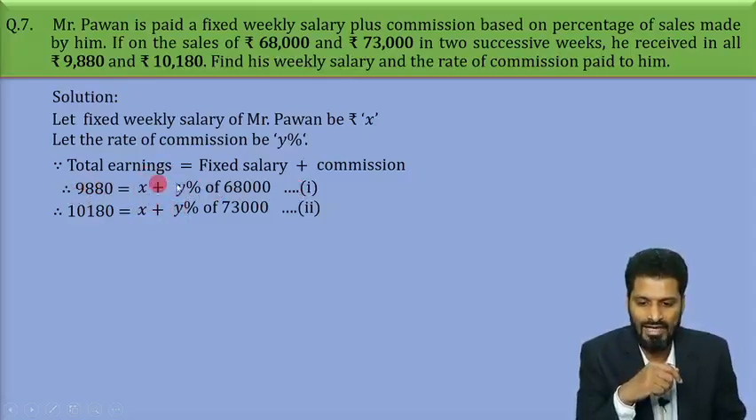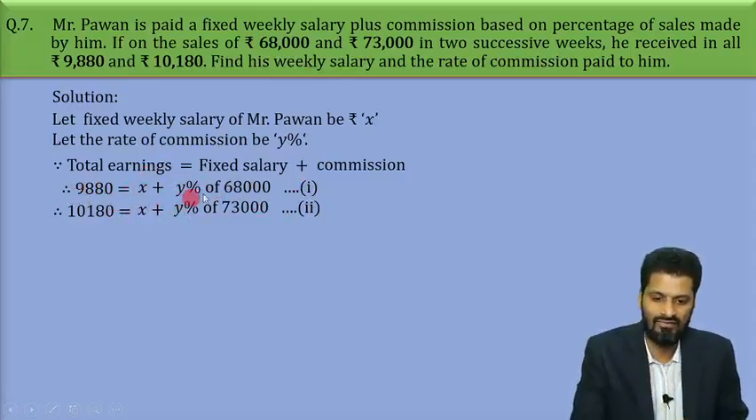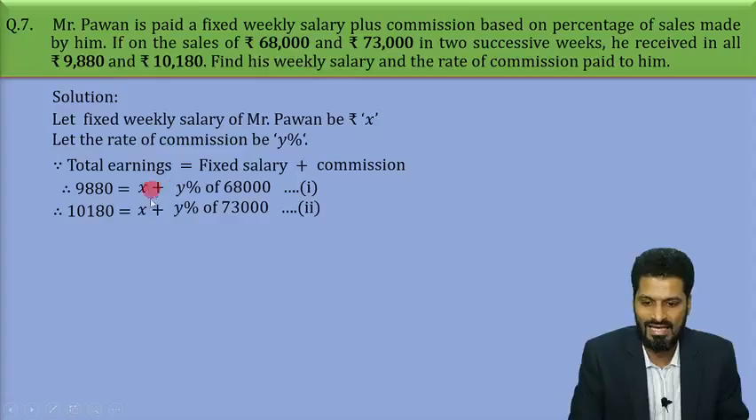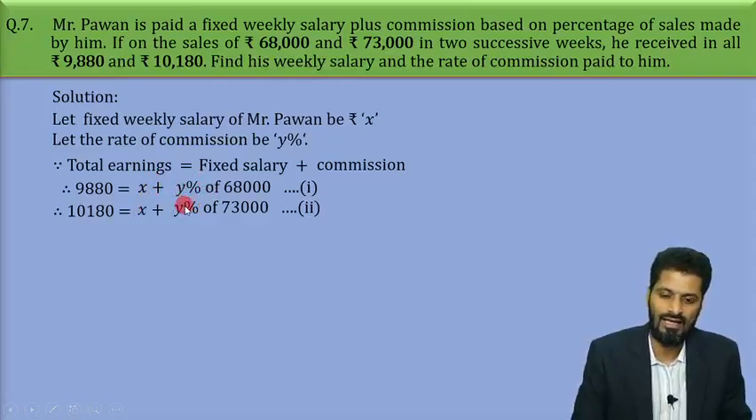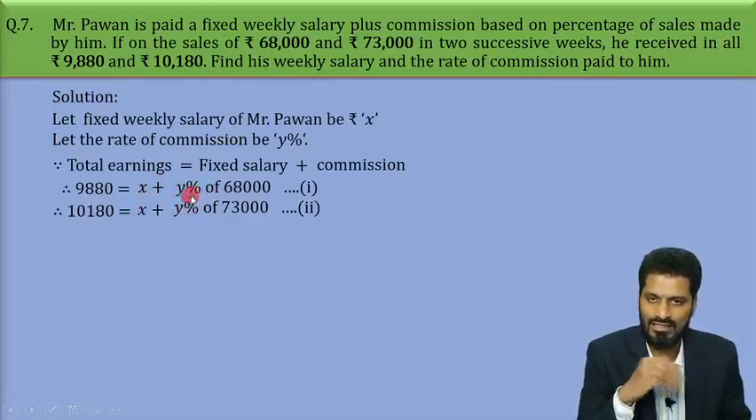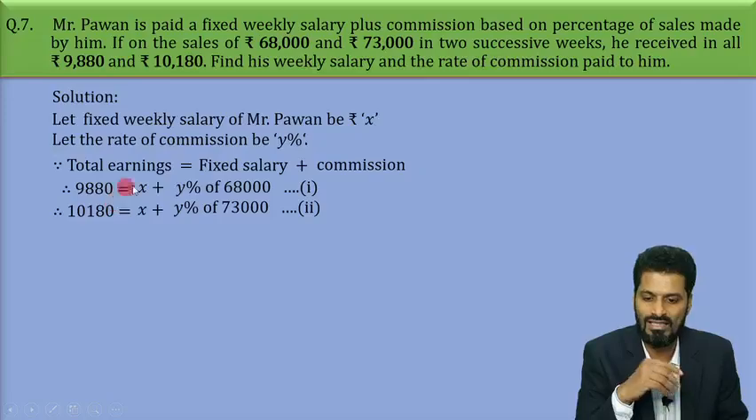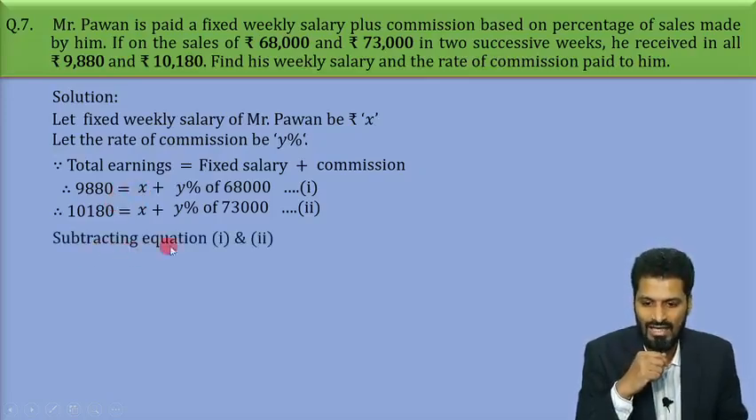Now it is quite clear from the two equations that if I subtract both of them, this x and x will be eliminated and we will get value of y. And substituting that y in any of the two equations, you can easily get value of x. So what I am doing now, I am subtracting equation number 1 and 2.